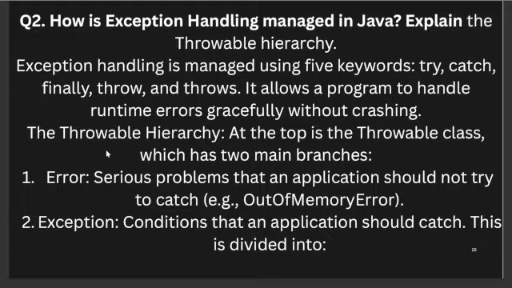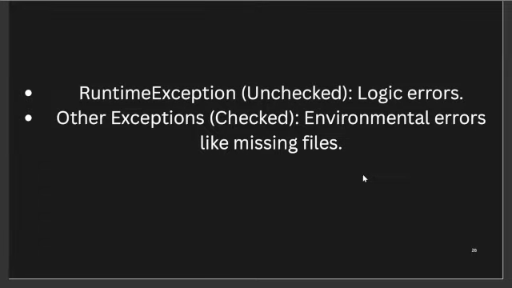The throwable hierarchy at the top is the Throwable class, which has 2 main branches. The first branch will be errors and the second will be exceptions. Errors are basically serious problems that applications should not try to catch, and exceptions are basically conditions that an application should catch. This is divided into two: runtime exceptions and other exceptions, which are unchecked and checked. So checked is basically environment errors like missing files, and runtime exceptions, which are unchecked exceptions, are like logic errors, as I told you in the previous question.